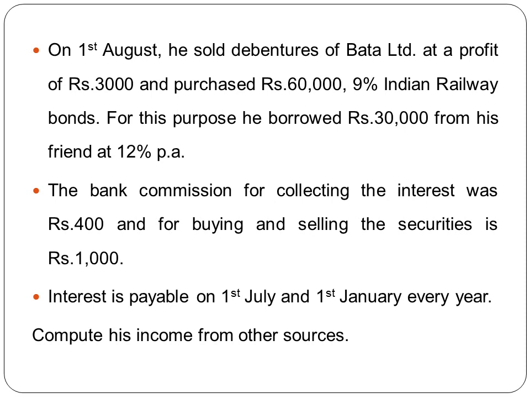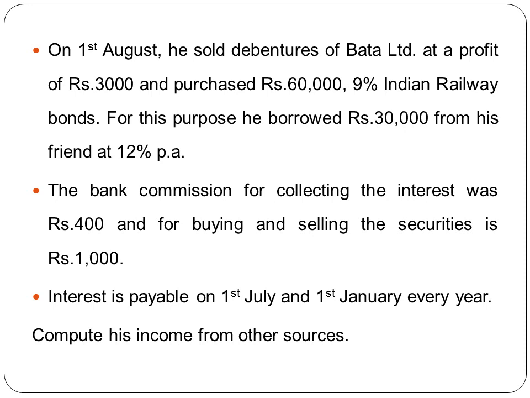So earlier we had seen this Bata Limited security. He had earned interest. Now what he has done, on 1st August, he has sold the debentures of Bata Limited and he has purchased rupees 60,000 9% Indian Railway bonds. Therefore, we will have to consider the interest on this also.